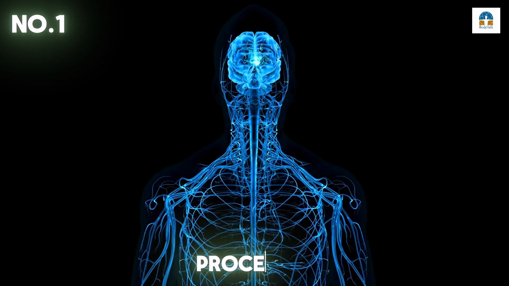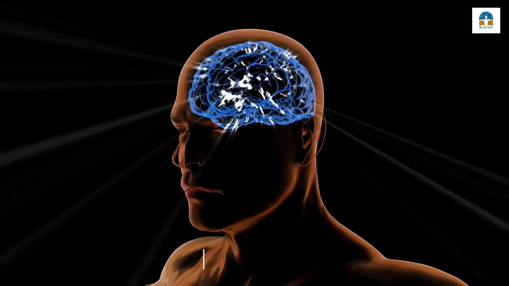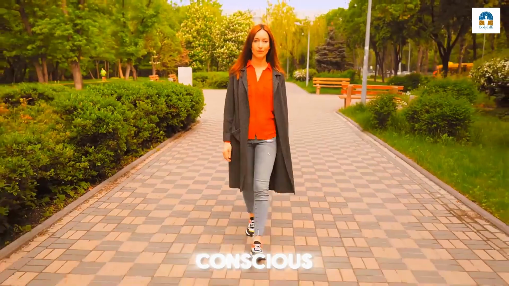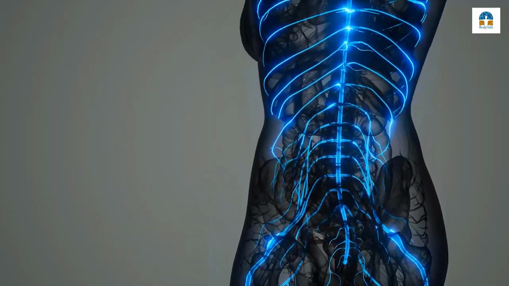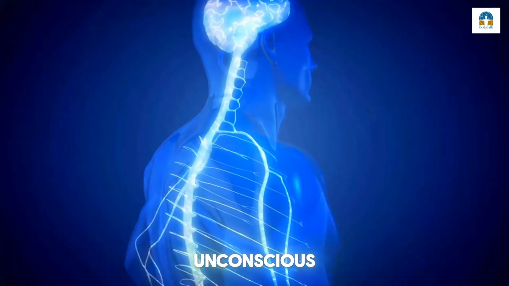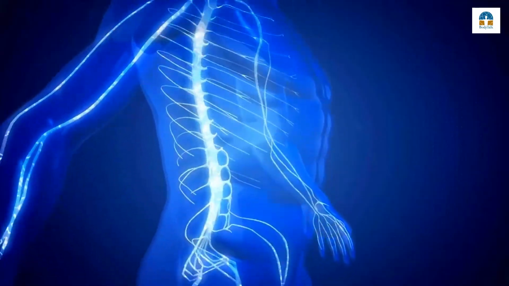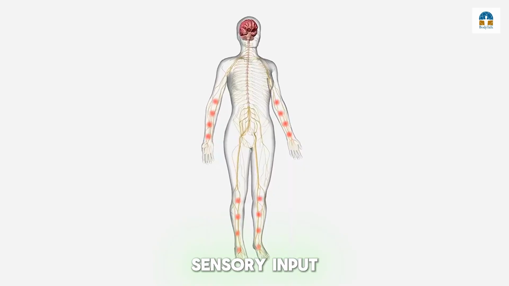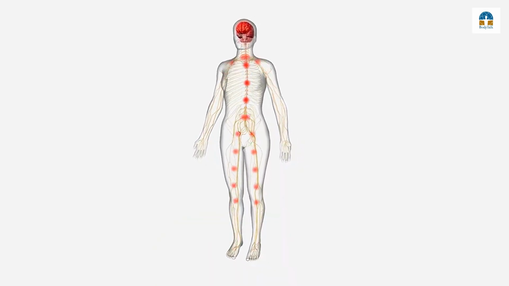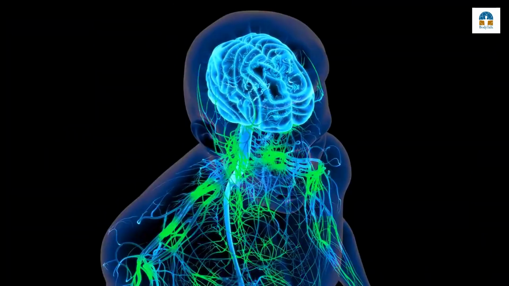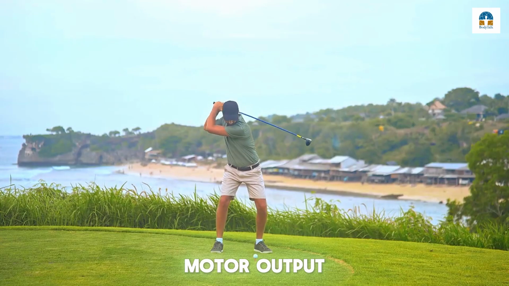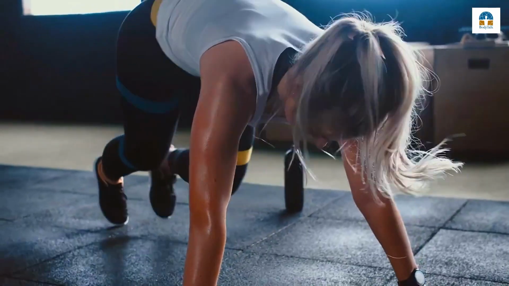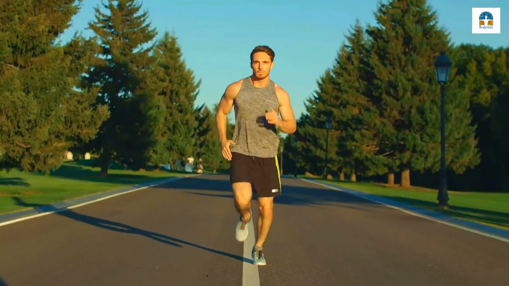1. Processes that are aware and unconscious. Conscious: the brain controls free will behaviors like speech, movement, and judgment. Unconscious: in addition, it regulates autonomic processes including digestion, heart rate, breathing, and body temperature. Sensory input: information from all five senses, sight, sound, touch, taste, and smell, is received and processed by the brain. Motor output: posture, balance, and movement are all initiated and coordinated by the brain.